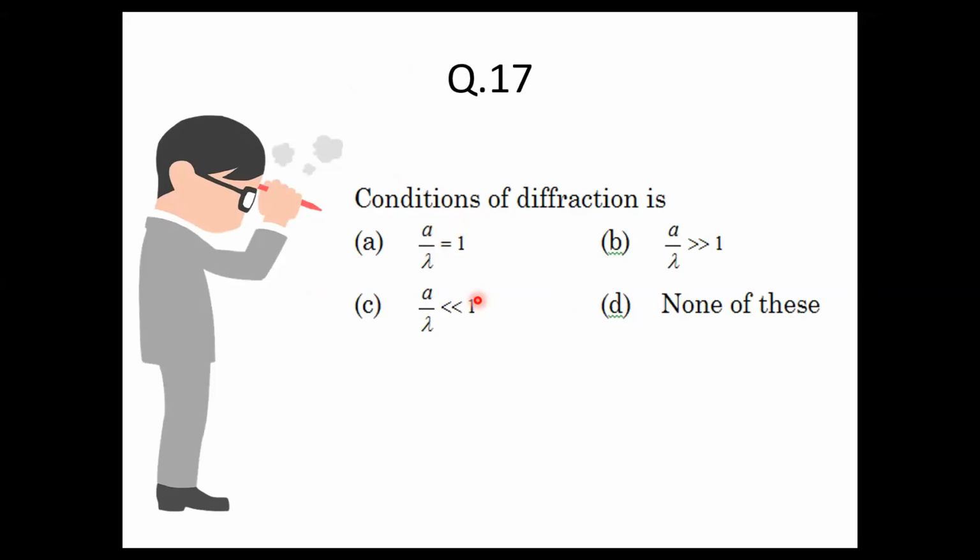So this is a very important question because many of you have not answered it correctly. Remember, the condition of diffraction is A by lambda should be equal to 1, because the aperture opening should always be of the order of the wavelength. Moving on to the next question.